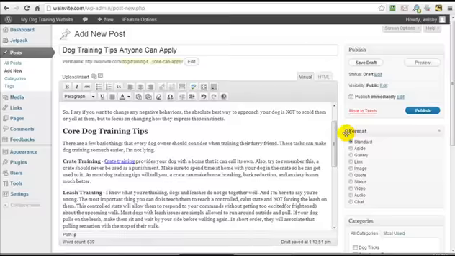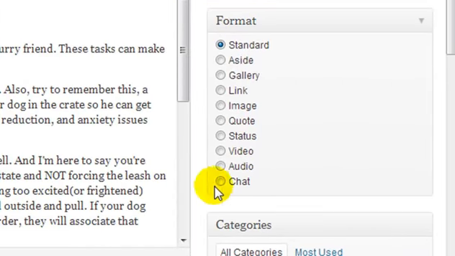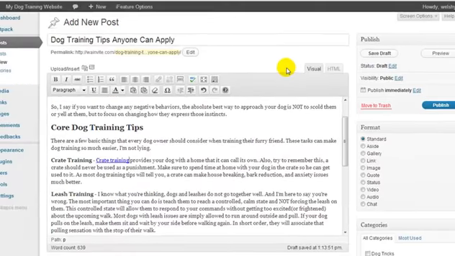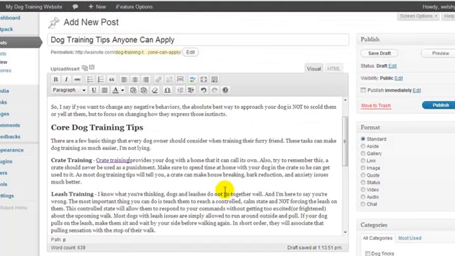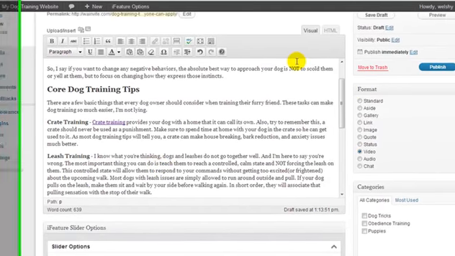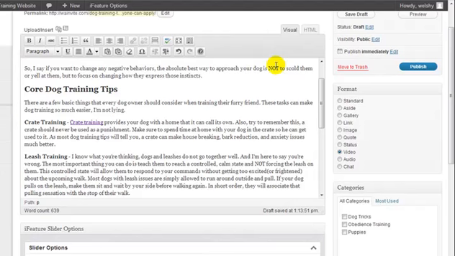On the right side here we have a format option, and it's got some different things we can select: gallery, link, image, quote, status, video, etc. And what that is is this little icon you see here. So if I was adding a video to this post, then I would select video so that people understand it's going to have a video or something.